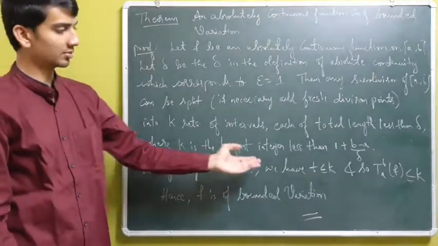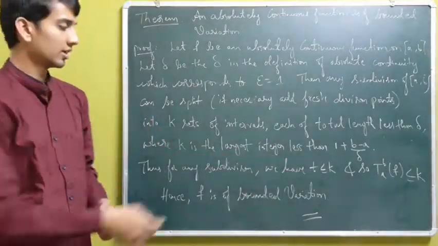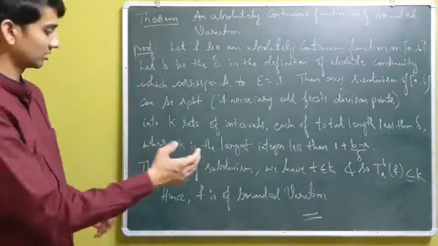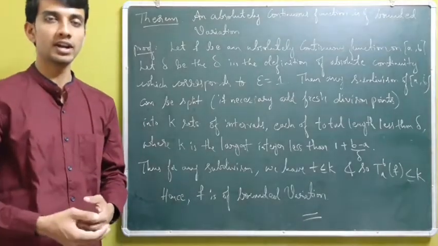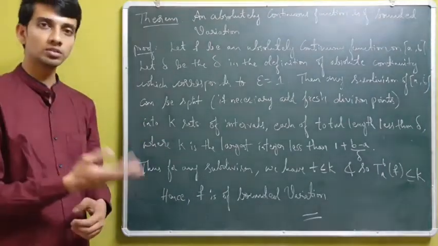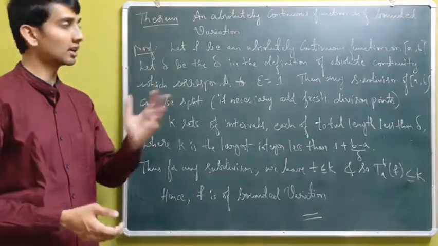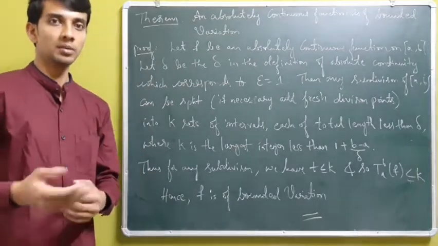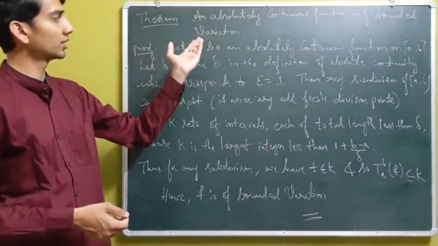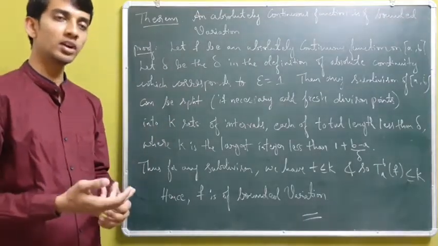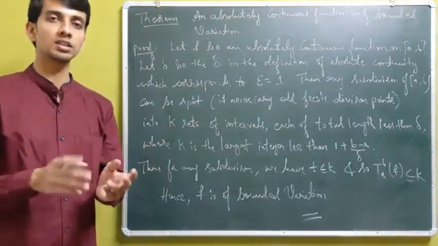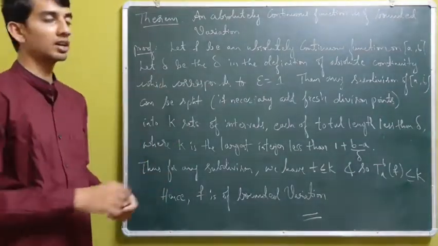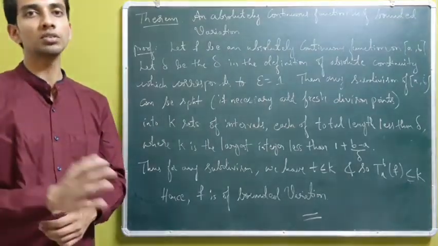Thus, for any subdivision we have t is less than or equal to k. So taking supremum, we have total variation to be less than k, which is finite. So we have f to be of bounded variation. So as a corollary to this theorem, we have if f is absolutely continuous, then f has a derivative almost everywhere. Because absolutely continuous implies bounded variation, and a function of bounded variation is differentiable almost everywhere. So an absolutely continuous function has a derivative almost everywhere.